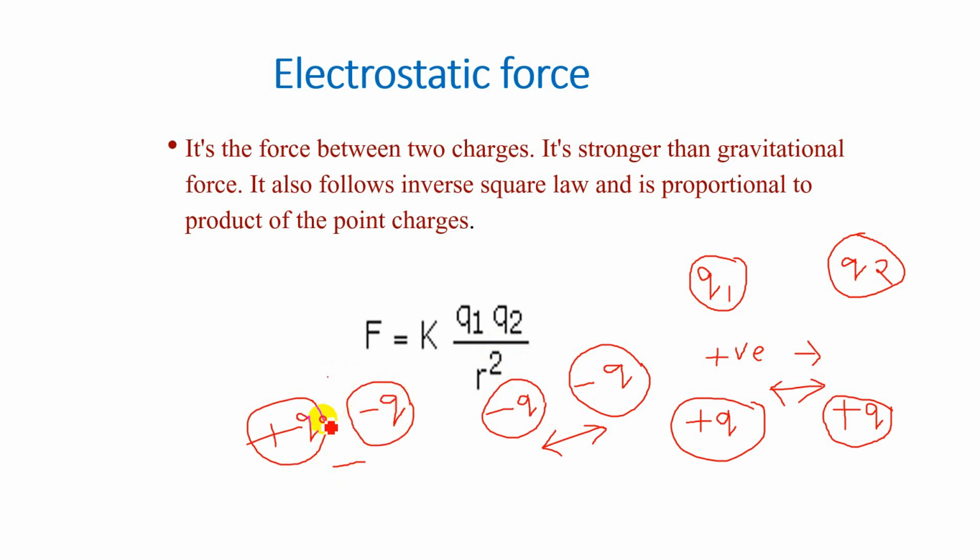If the charges are the same, then force is repulsive, and if charges are opposite, then force is attractive. It's stronger than gravitational force. It also follows the inverse square law and is proportional to the product of the point charges. So remember the formula for electrostatic force: F equal to K Q1 Q2 by R square.